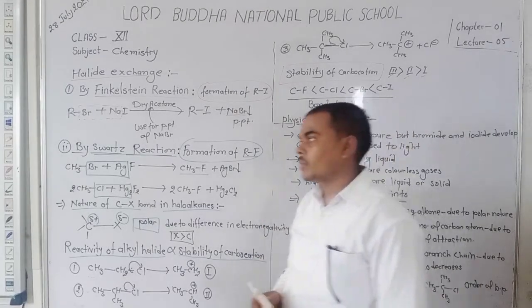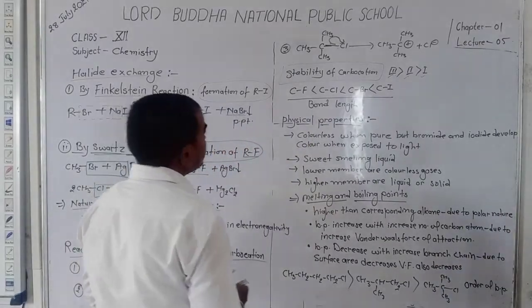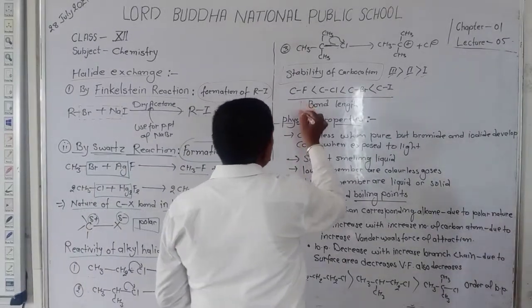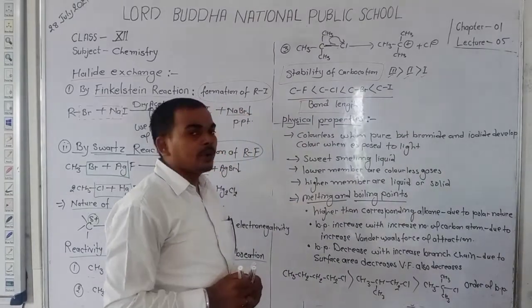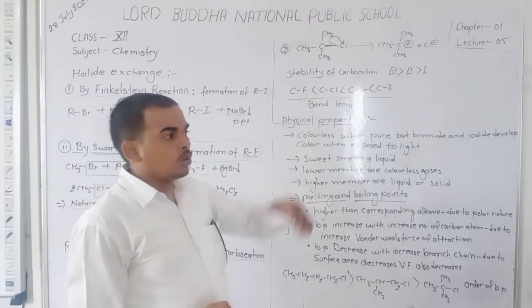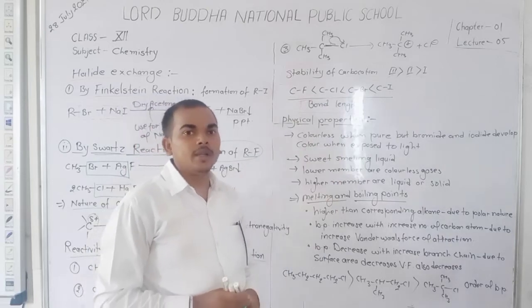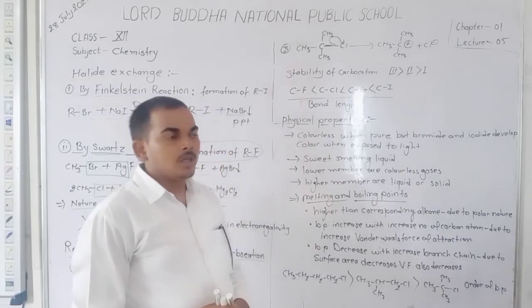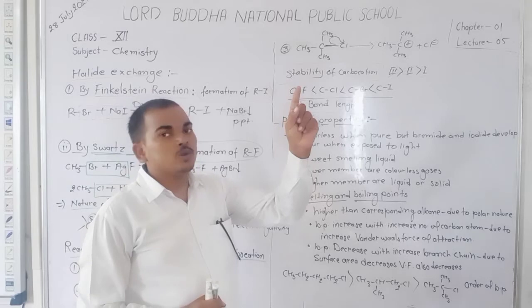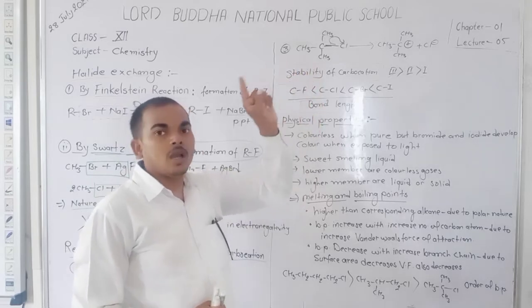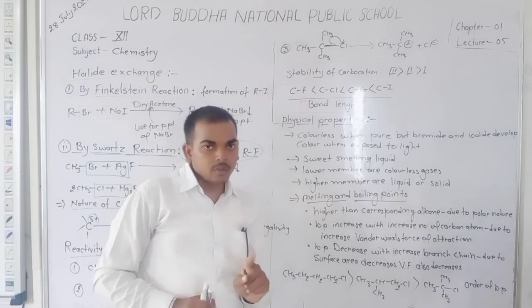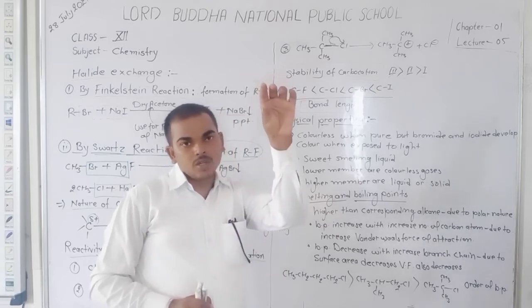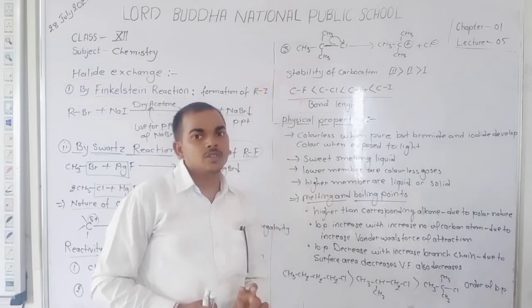Okay, student. Now we discuss bond length. Dear student, you know that in the periodic table, as you go down the group, the size of the atoms increases. In halogens, the atoms are fluorine, chlorine, bromine, and iodine. It means fluorine is the smallest atom and iodine is the largest atom.